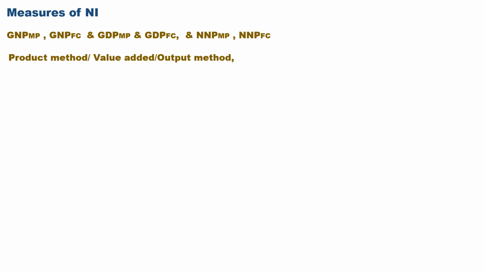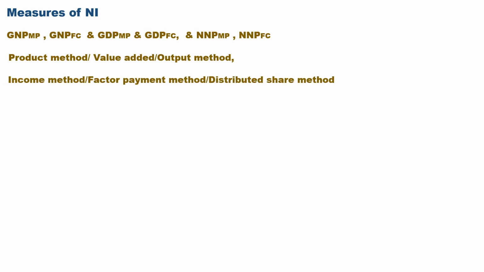The formula for the product method is gross value of output at market price minus depreciation minus net indirect tax. Then the income method is also known as the factor payment method or distributed share method. The formula is NDP at factor cost, that is compensation of employees plus profit plus rent and royalty plus interest and mixed income. Also another formula: Y is equal to W plus R plus I plus Pi plus R minus P. Then the expenditure method, also known as the income disposable method.